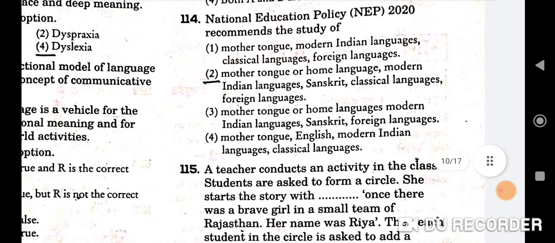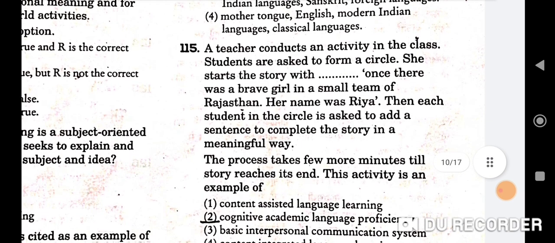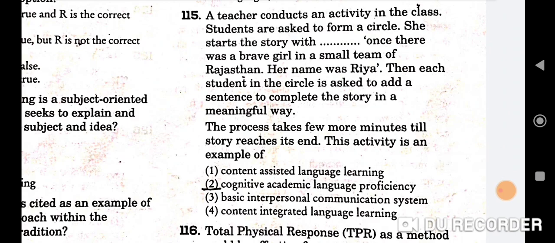Next question is, National Education Policy 2020 recommends the study of mother tongue or home language, modern Indian languages, Sanskrit, classical language and foreign languages. Second one will be the correct option. Next question, a teacher conducts an activity in the class. Students are asked to form a circle. She started the story with dash. With, once there was a brave girl in a small town of Rajasthan. Her name was Ria. Then each student in the circle is asked to add a sentence to complete the story in a meaningful way. The process takes a few more minutes till the story reaches the end. This activity is an example of cognitive academic language proficiency. Second will be the correct option.